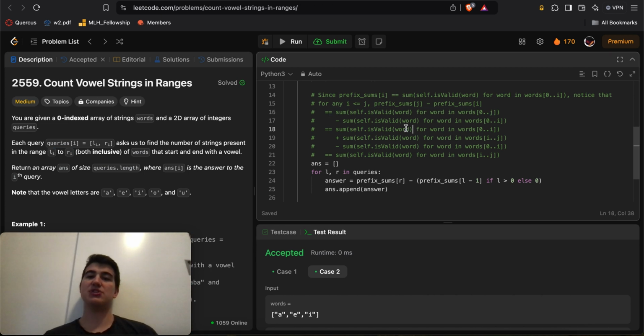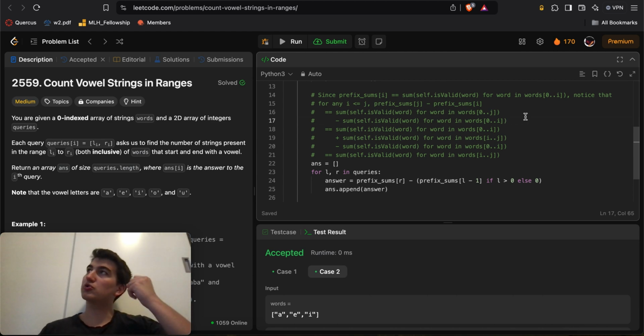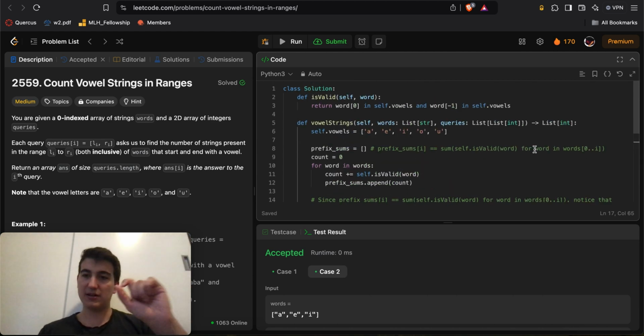And the way that we do this is, since we know that for any index i, I'm able to quickly look up prefix sums of i, which gets me the count of valid words from index 0 to index i.